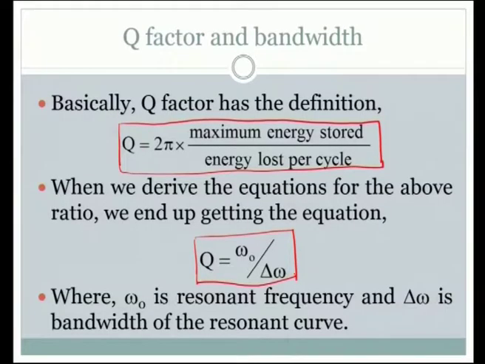Here is the explanation we have for bandwidth, where omega naught is the resonant frequency and delta omega is the bandwidth of the resonant curve. What are they? The resonant curve, when we have in our mind, it has got a spread and it will reach a maximum value at a particular frequency. That frequency is called the resonant frequency. This resonance is applicable for any kind of vibration, and here it is the current that is vibrating or oscillating in a circuit. So, that will definitely have a maximum value at some frequency. So, that is what we are going to take up for discussion.